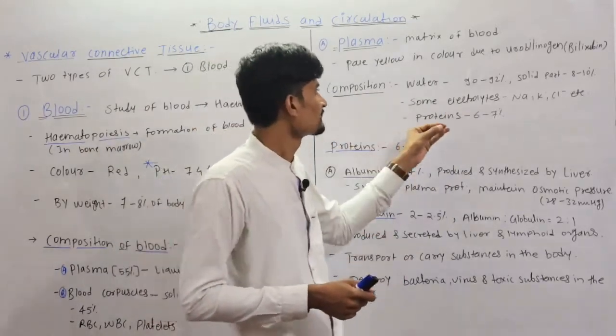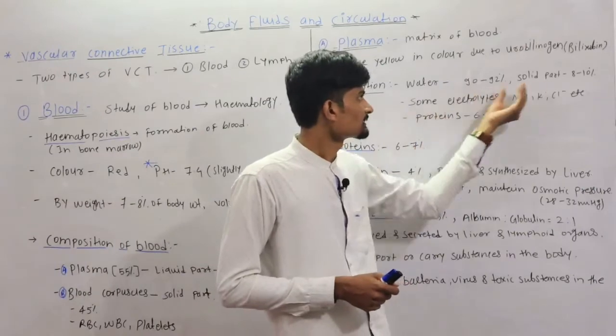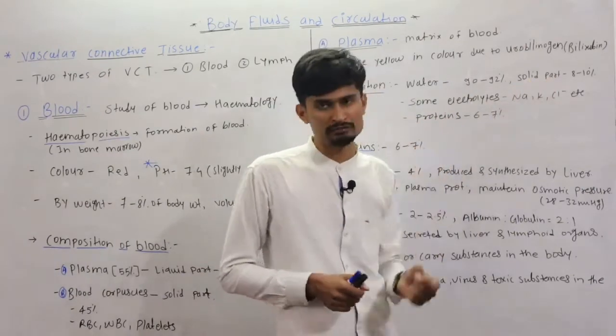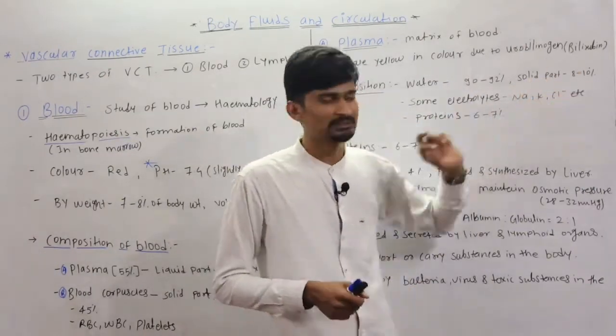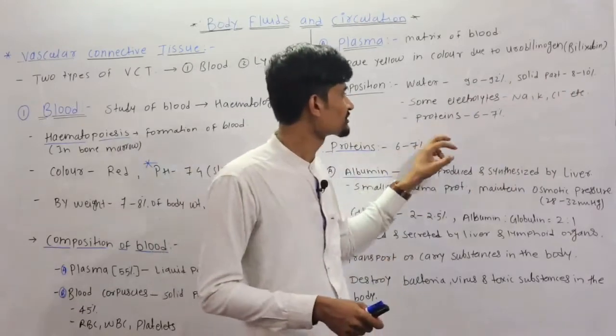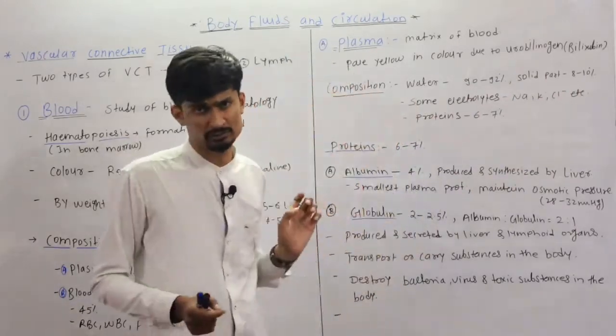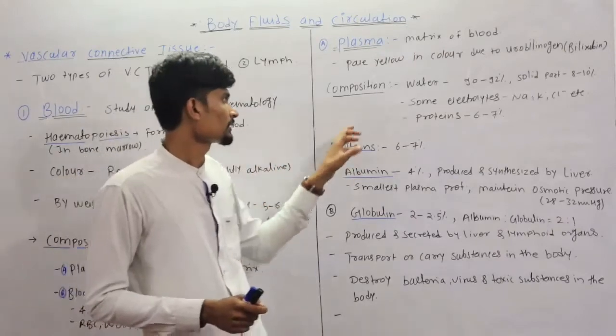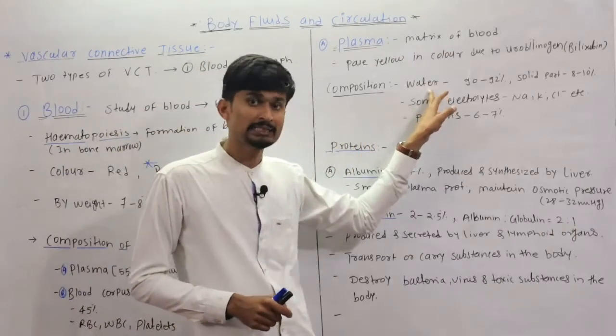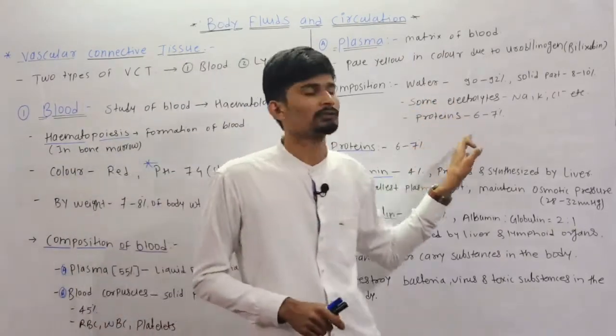Then the main part of the solid part is the proteins. Total 8 to 10% is solid, out of which 6 to 7% is protein. So the important composition is water, that is 90 to 92%, and second is protein, that is